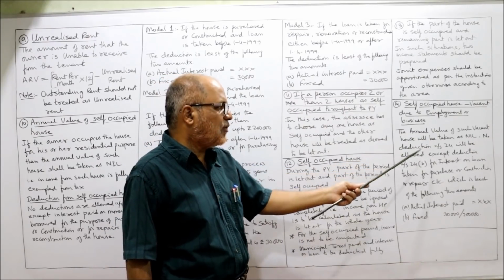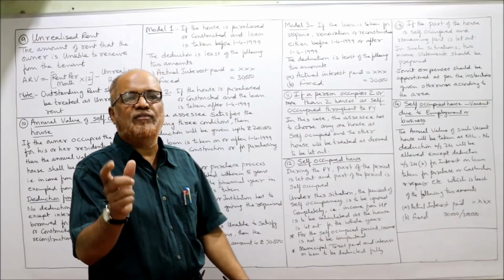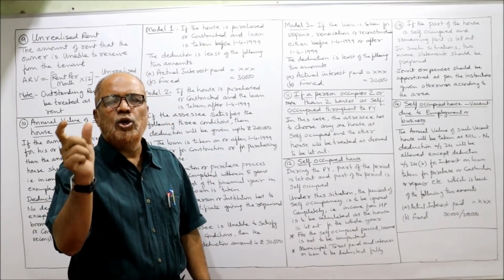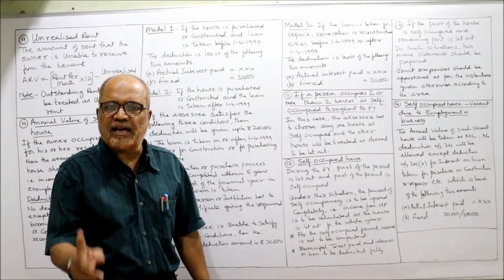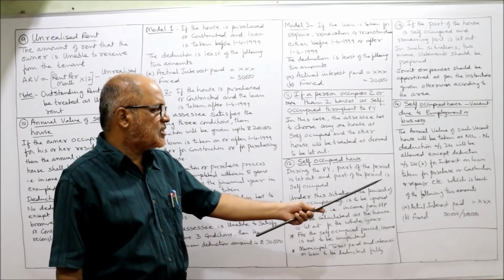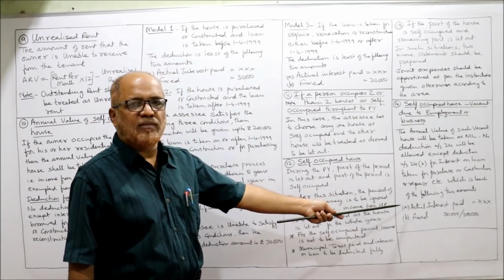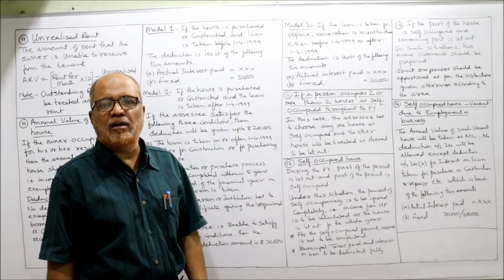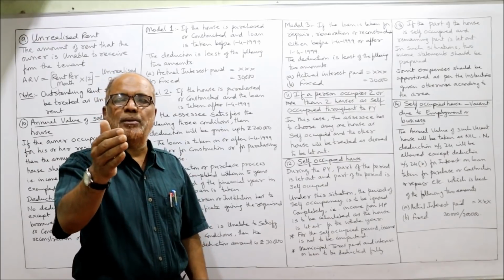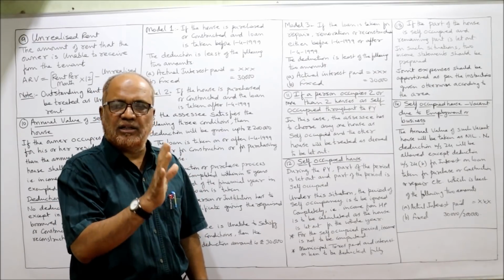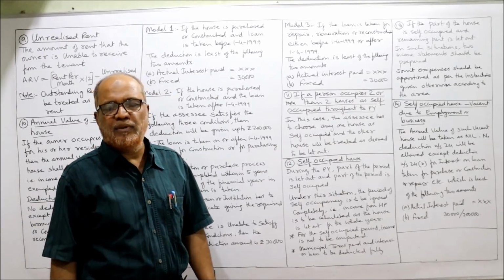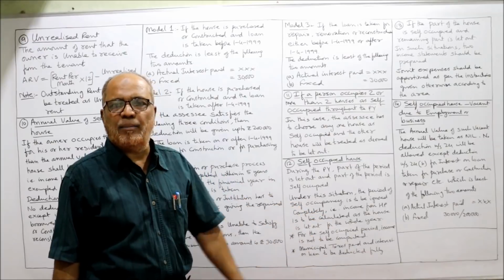No deduction under section 24 will be allowed except deduction under section 24B. As usual, no deduction. Annual value will be taken as nil. No deduction will be allowed under section 24 except one deduction, that is 24B, interest on loan taken to purchase the house or construct the house, which is the least of the following: actual interest paid or a fixed amount, either 30,000 or 2 lakh. If the loan is taken before 1/4/1999, 30,000. If the loan is taken after 1/4/1999, 2 lakh. So whichever is applicable, that ceiling amount we will take.